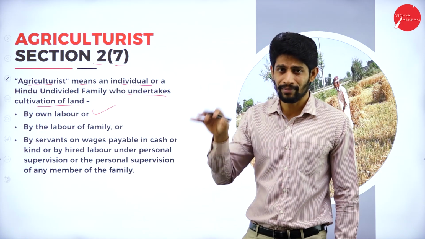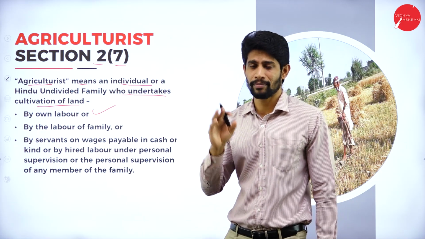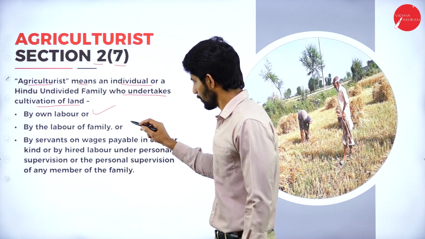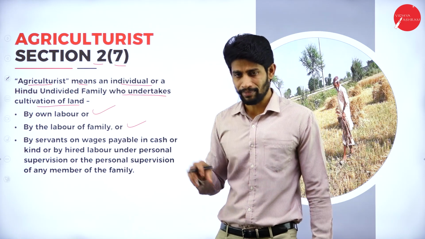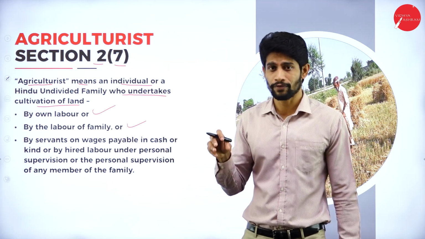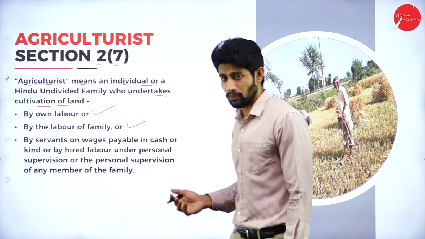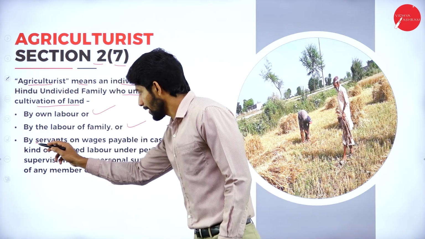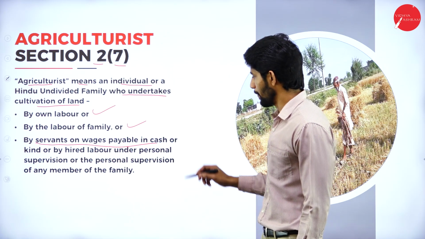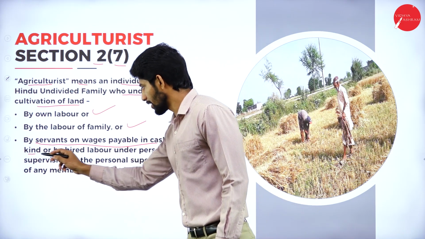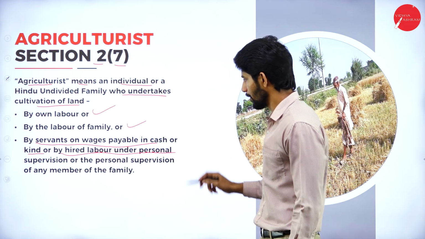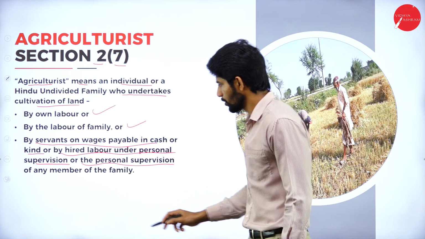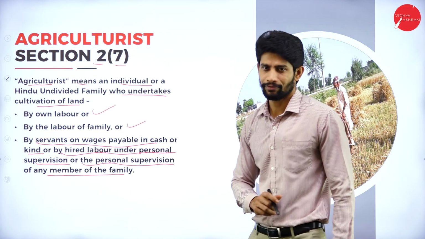That means by family members, by taking family members as laborers for cultivation activities, or by the labor of family, or if it is a Hindu undivided family, HUF, including all the family members for work, for cultivational activities, that is for agricultural work, or by servants on wages payable in cash or in kind, or by hired labor under personal supervision of any member of the family.